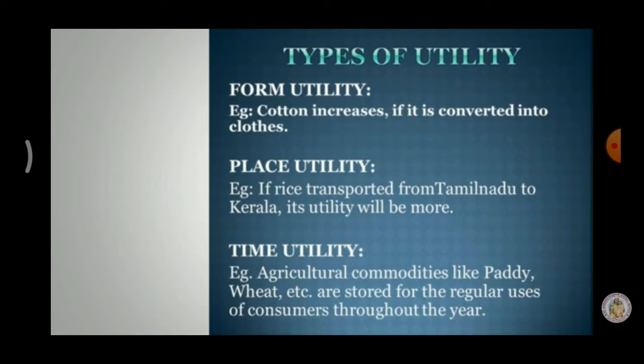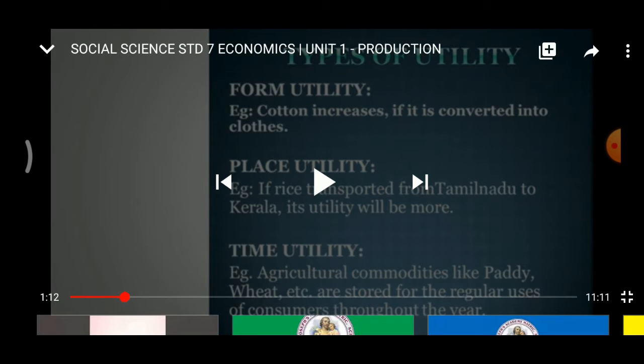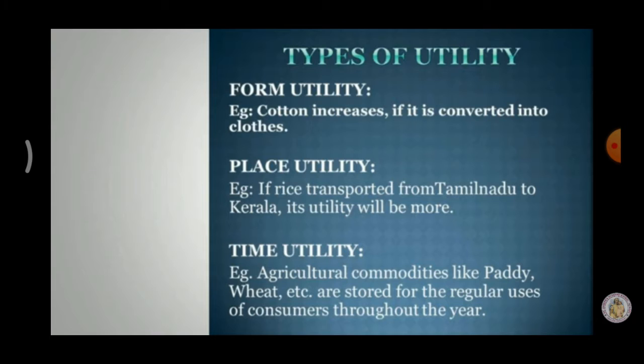First one, form utility. If the physical form of a commodity is changed, its utility may increase. This is called form utility. Place utility: if a commodity is transported from one place to another place, its utility may increase. This is called place utility. We store the commodity for its future usage, that is called time utility.